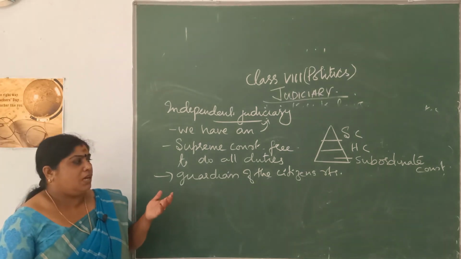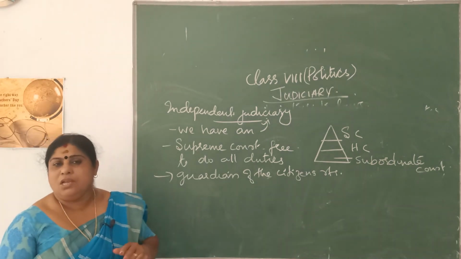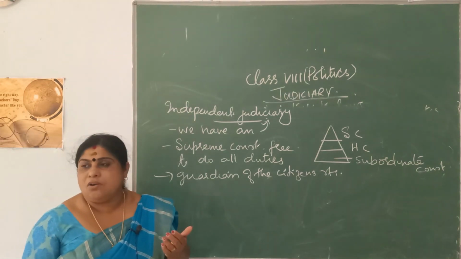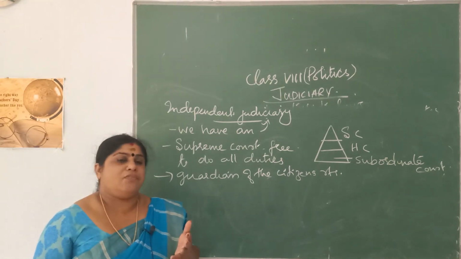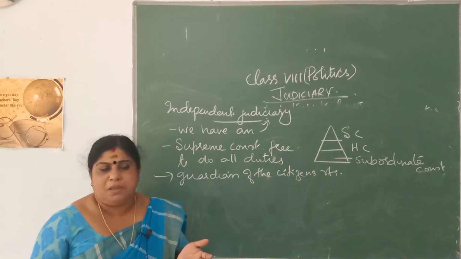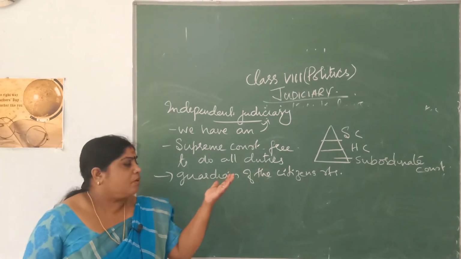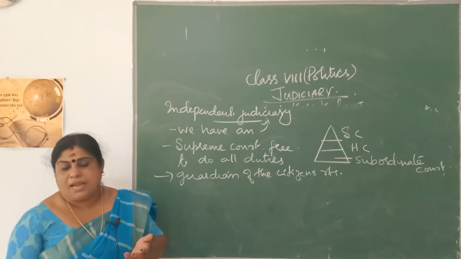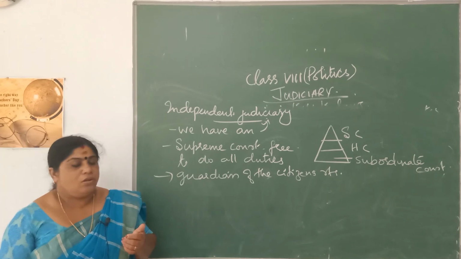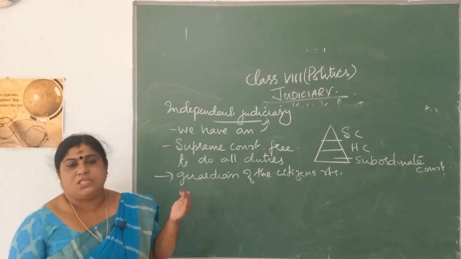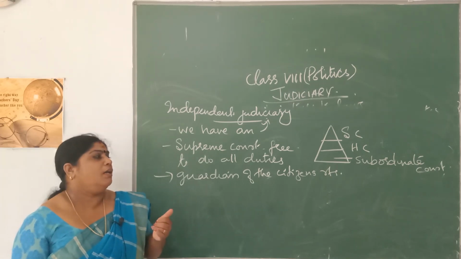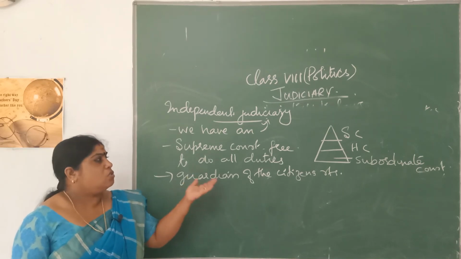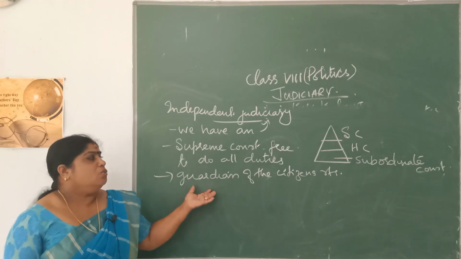So in such times, security is given to judges, they are given fairly good wages, and they are not allowed to have a private practice after retirement. They are also given personal security during their tenure. All this shows that we have an independent judiciary.